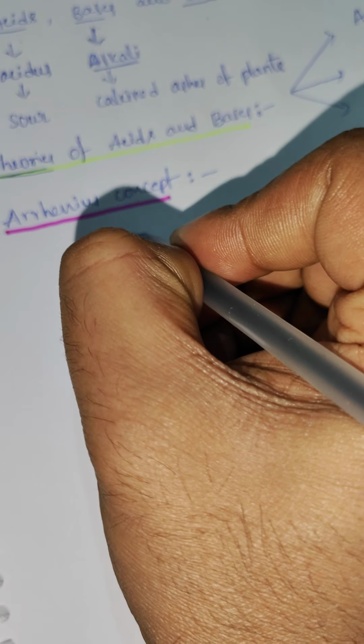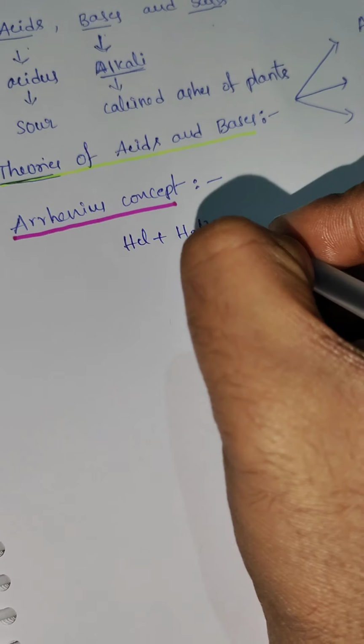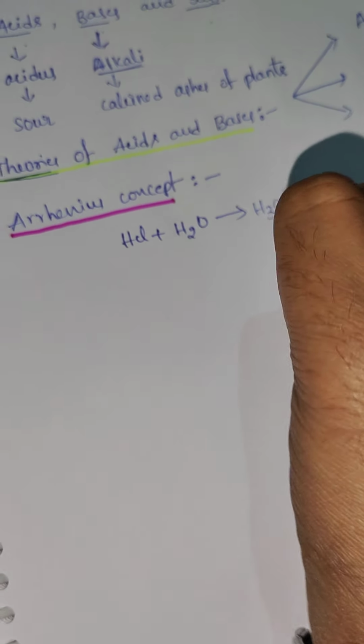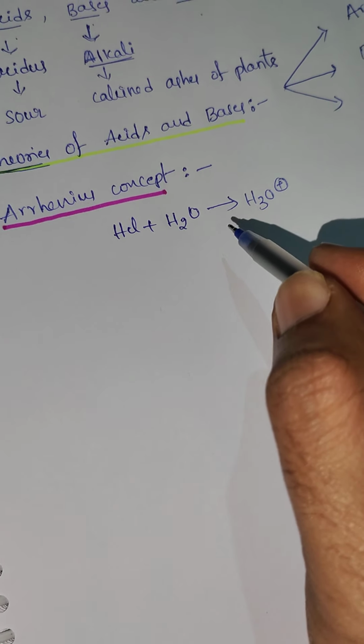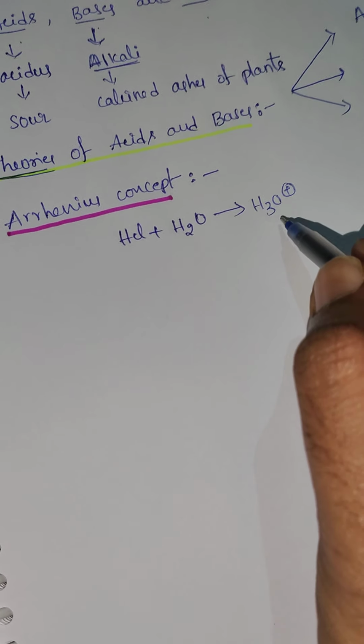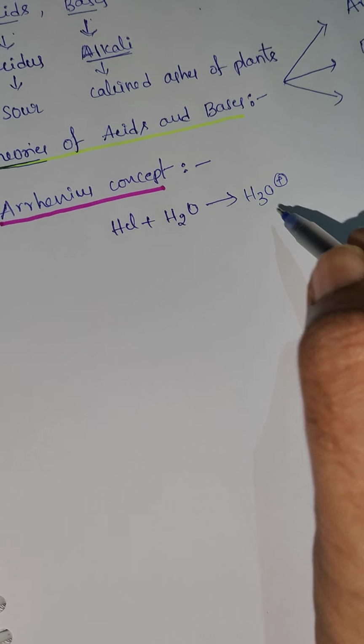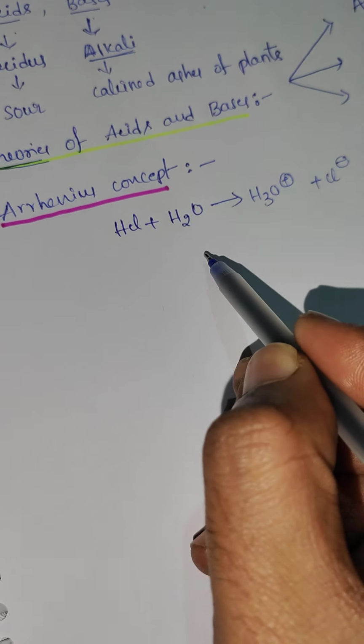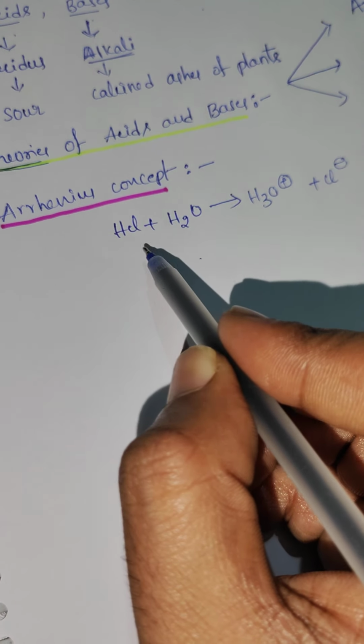For example, HCl. When dissolved in water, it gives H plus ion. That H plus ion is a bare proton that immediately reacts with water and converts into H3O plus and Cl minus.